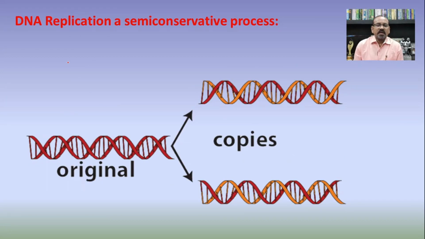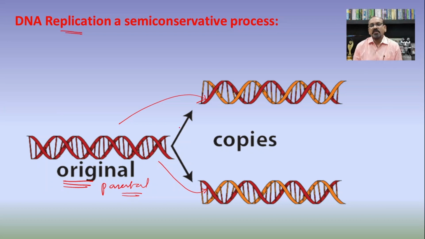So in this way we can easily understand that this is the original, or we can say the parental DNA molecule, responsible for the formation of the DNA replication. Out of that, this one strand is parental, and from this DNA molecule again one strand is parental, while this strand in one DNA molecule and this strand in the other DNA molecule are the daughter DNA strands. So out of these 2 DNA molecules, one strand is parental and the other is the daughter.